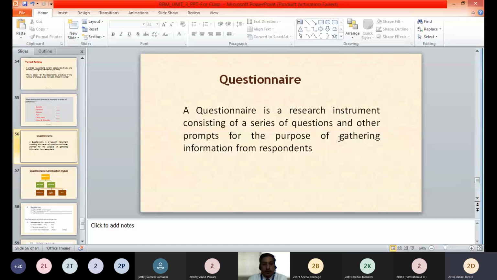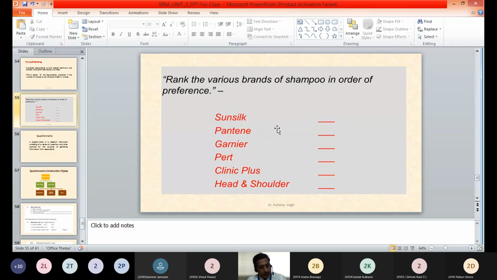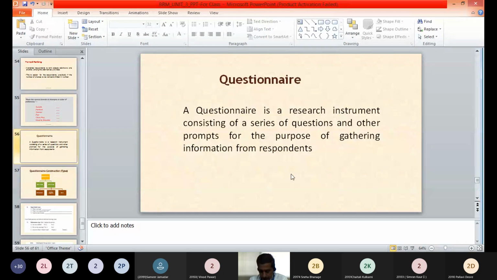Going ahead, we'll understand what a questionnaire is. Is it understood to you all till now? Whatever levels of measurement we have understood and different attitude scales we have discussed, is there any query in this so that we can go ahead? If you have a query, we'll discuss again. Any query till now? No, no? So we'll go ahead and discuss a questionnaire. What is a questionnaire, that we'll understand first.